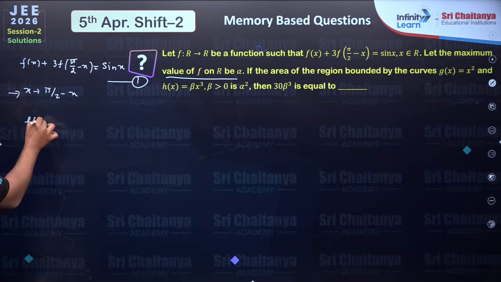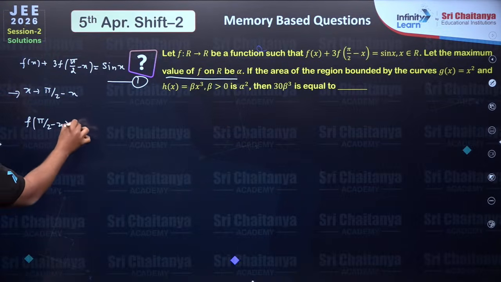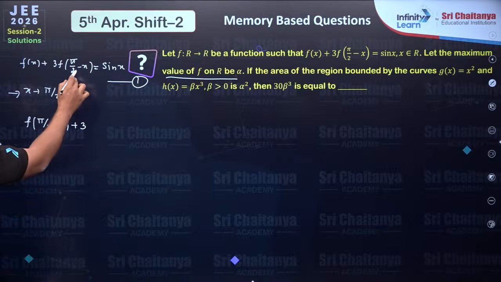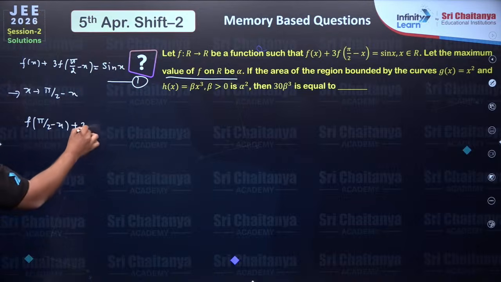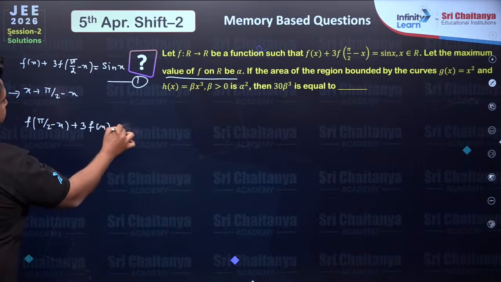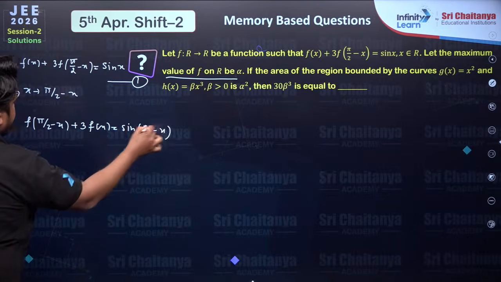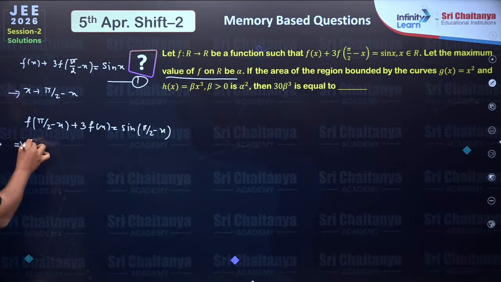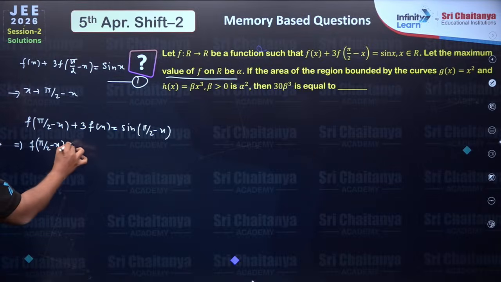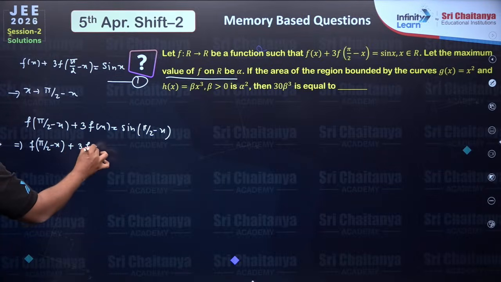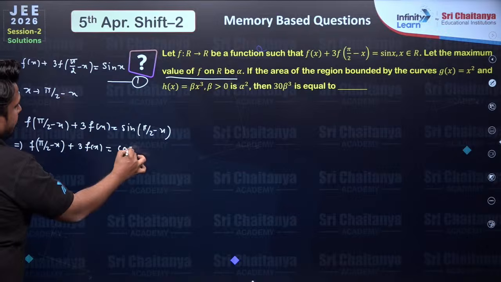So I'll get f(pi by 2 minus x) plus 3 times f(x) equals sin of pi by 2 minus x. So we will have f(pi by 2 minus x) plus 3 times f(x) is equal to cos x.